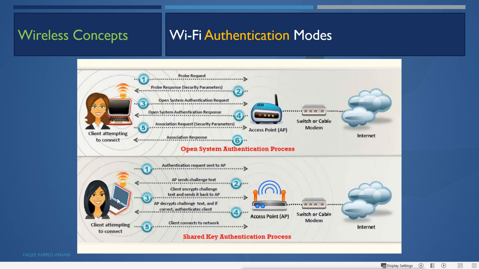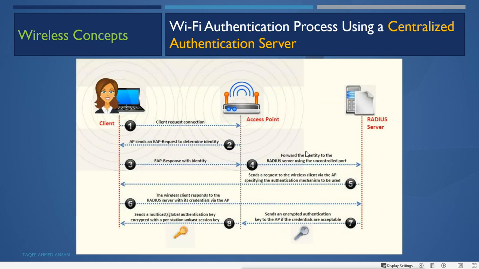Now the client machine will do what? The client machine will encrypt the challenge text and send it back to the AP, and it will encrypt it by using the shared key. It must use the shared key which is actually configured on the AP. If it is using a different key, for example you are giving a wrong password, then the text sent by the AP will be encrypted with that wrong password. So the password will be the key, the shared key, for decrypting and encrypting that text.